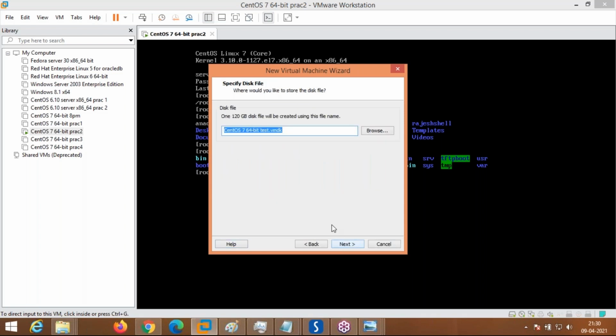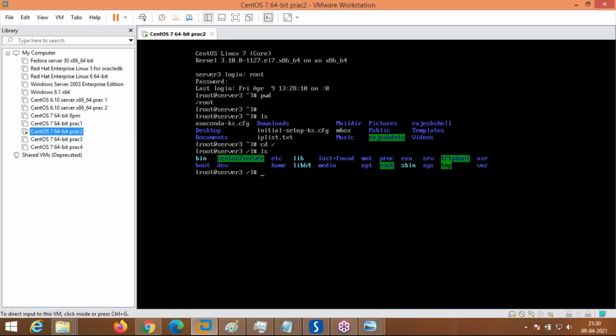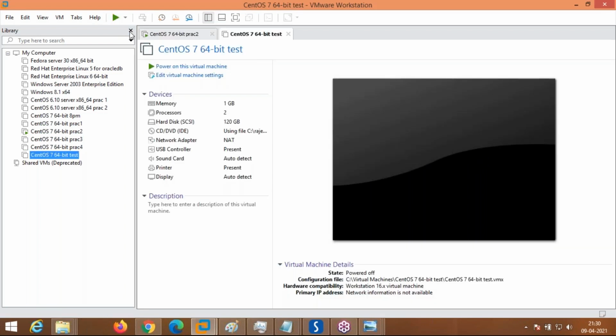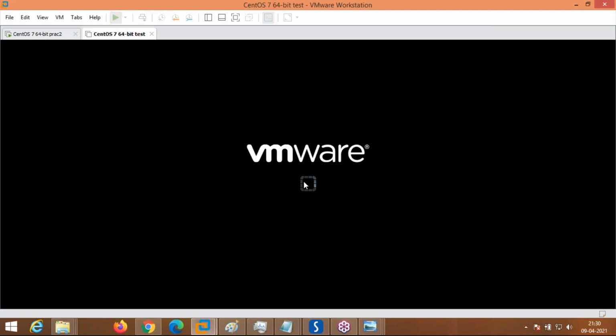We can do GUI based installation in the Linux series. Now I have created a VMware setup in order to install CUI based. Whenever I switch power on my virtual machine, you can see here what happens.